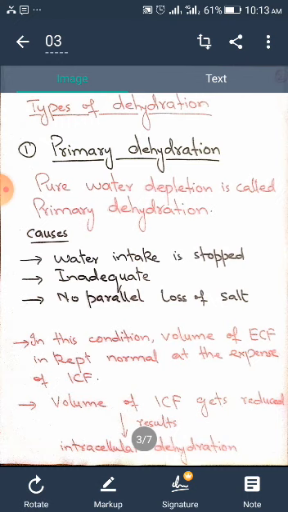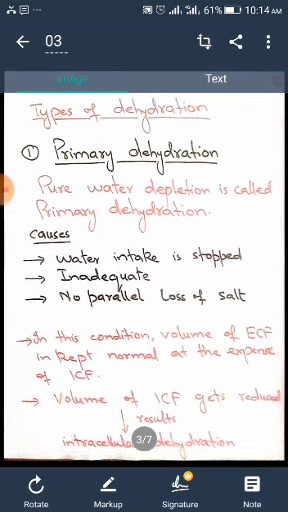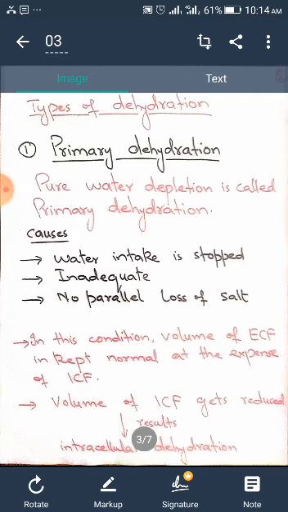Now what would happen to the ECF volume? As we discussed in the first lecture, ECF is which compartment? Extracellular fluid. What would happen in dehydration when there is deficiency of water in the body? ECF, plasma, blood will be affected. Obviously its volume will be reduced, but ECF wants to maintain and compensate its water loss. How will it compensate? It will drag water from the cells, the water contained in ICF, intracellular fluid. So ECF volume will be maintained at the expense of ICF, and it will cause intracellular dehydration, and this is the stage when we will feel thirst.